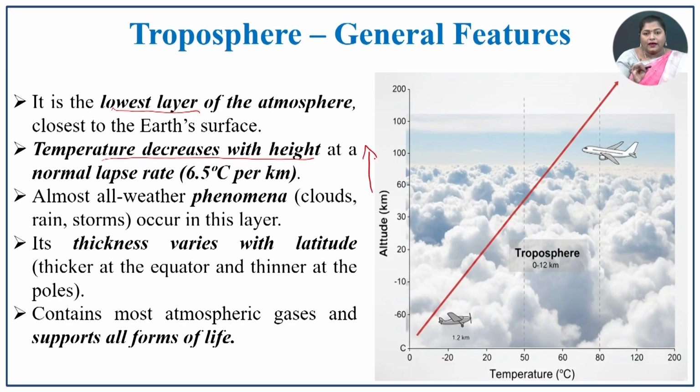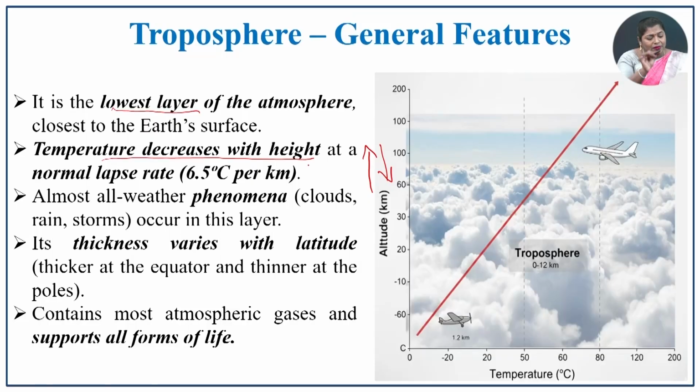Automatically the temperature will decrease. Why is there a decrease in the temperature? Because of pressure. That relationship will be studied in this vertical distribution of temperature. The temperature decreases with height at the normal lapse rate, that is 6.5 degrees Celsius per kilometer.